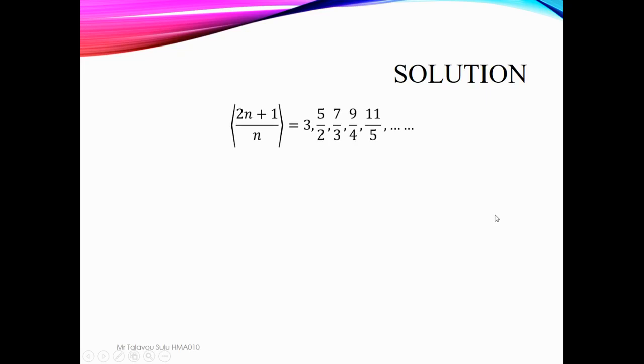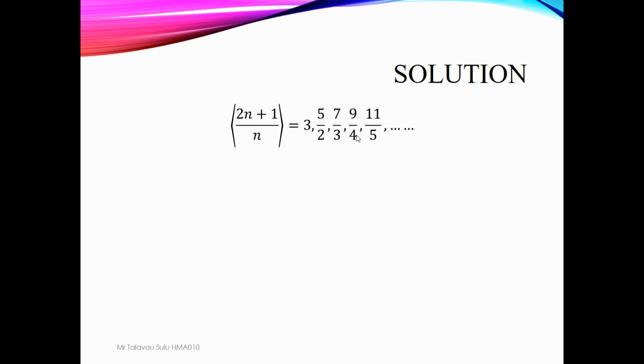What best method comes into your mind? Substitute some values of n, starting from 1 up to whatever value you want. If you substitute 1, we have 3, then 2 and 3, 4, 5, and so on. So you can determine by looking at these values how the sequence behaves. Is it going up, going down, or oscillating? Is there any boundary from above or from below? Those are the things you need to consider. Is this sequence decreasing, increasing, convergent, divergent?